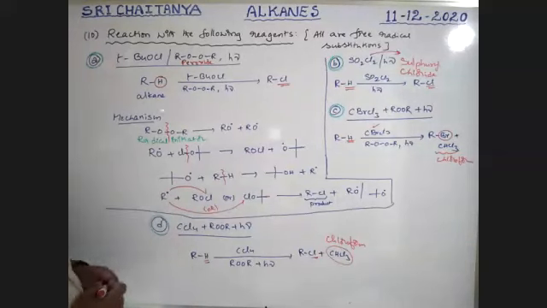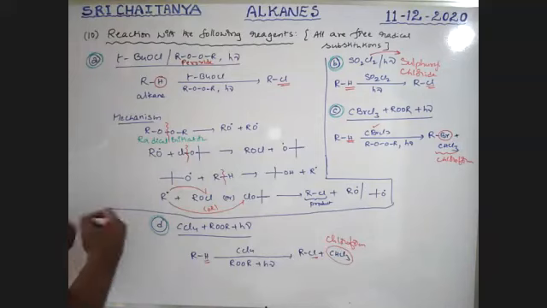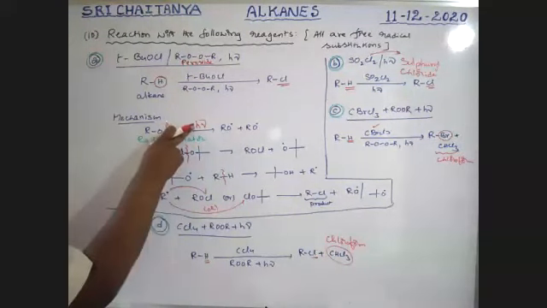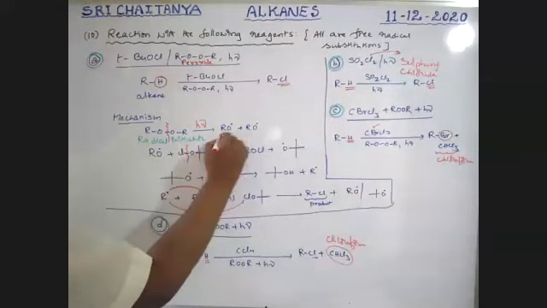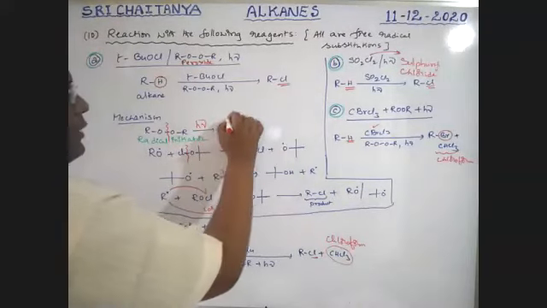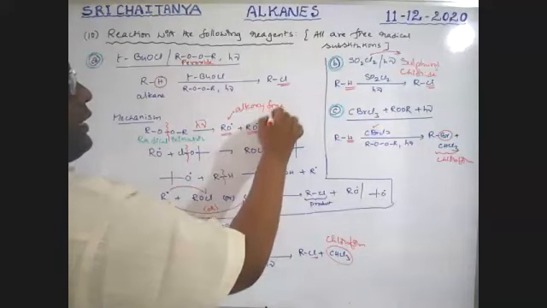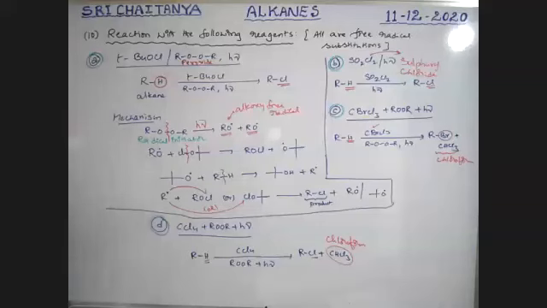What is the reaction? See here, boys. This peroxide, a dialkyl peroxide, first undergoes bond cleavage in the presence of sunlight. Homolytic bond cleavage takes place, so radicals are formed. An alkoxy free radical is formed.